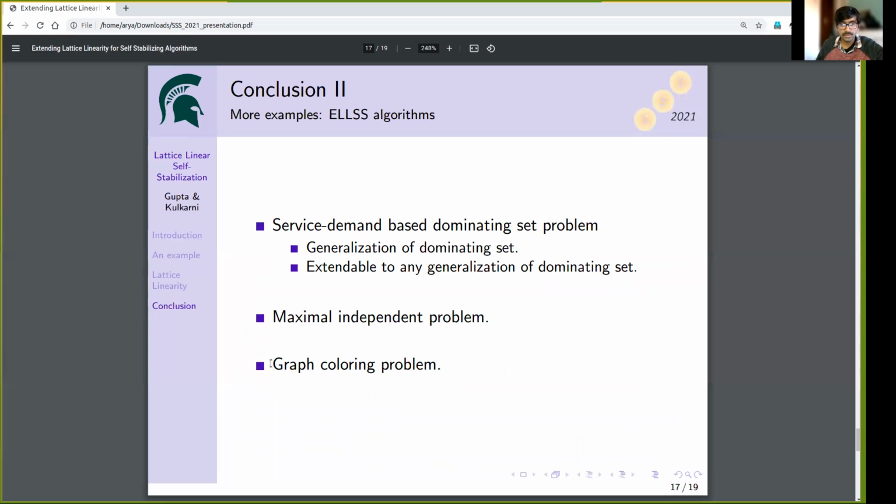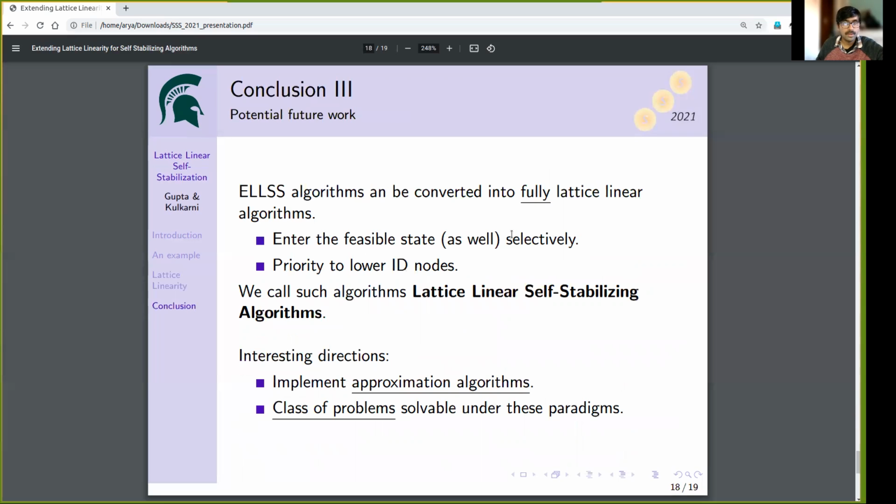We have extended such algorithms to other problems and designed algorithms for those problems. These problems include the graph coloring problem, maximal independent set problem, and the service demand based dominating set problem. Such algorithms can be transformed into fully lattice linear algorithms, where in addition to moving towards an optimal state selectively, we will move towards a feasible state selectively as well. And in that, we will give priority to nodes having lower ID. We call such algorithms lattice linear self-stabilizing algorithms.